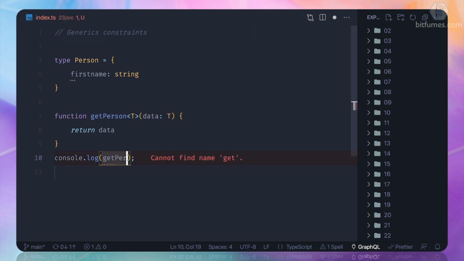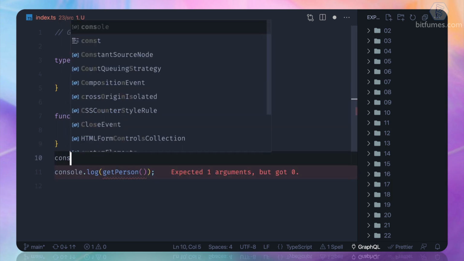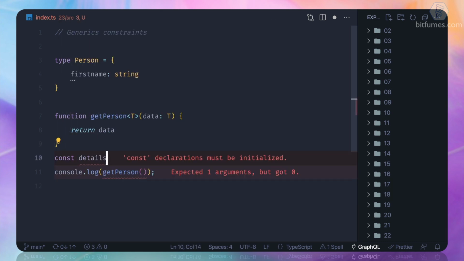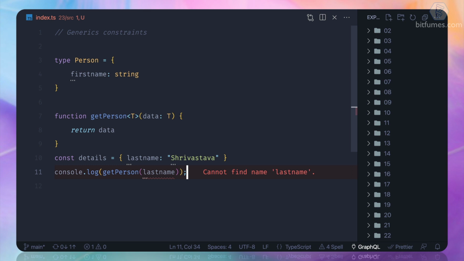Let's call getPerson, and here I need to pass some data. So let's create some details. Here I'm going to say lastName. This is going to be the interesting thing, and my last name. And let's pass the details.